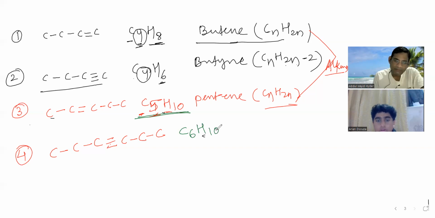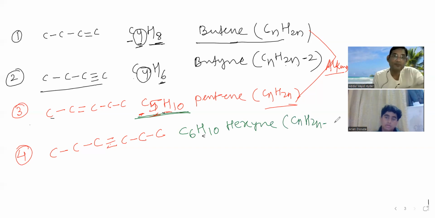So what would its name be? CnH2n minus 2. No, I'm asking the name, not the general formula. Hexyne. Very good. And what will be its formula? CnH2n minus 2. Just a minute, beta.